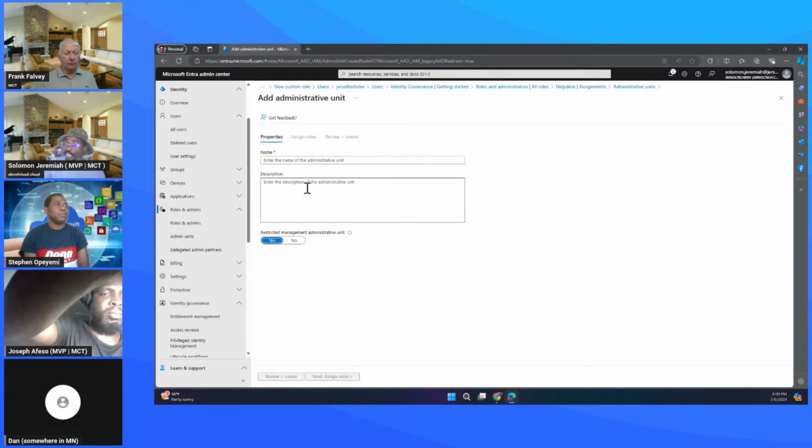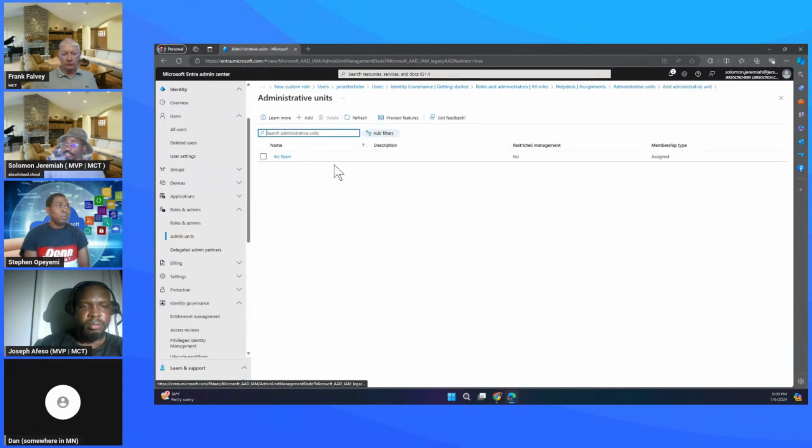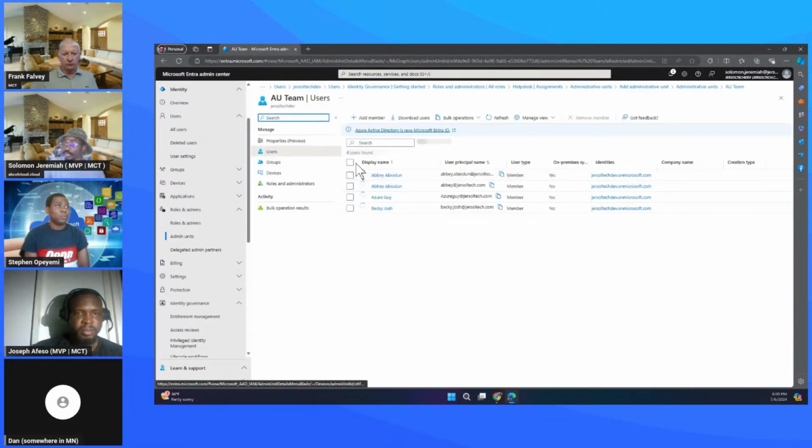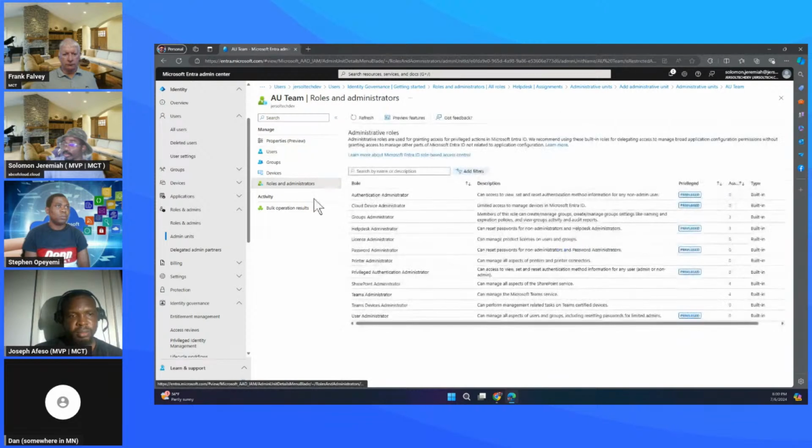So with this, we can create an administrative unit, and it's just probably going to be something like this, where you have users, and when you look at these users, you can come and as well see the roles that you can assign.